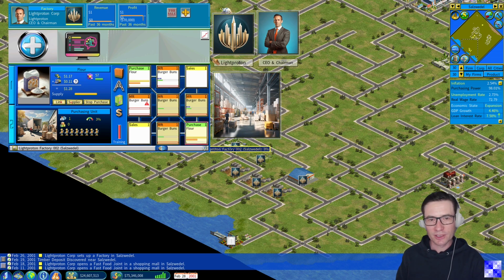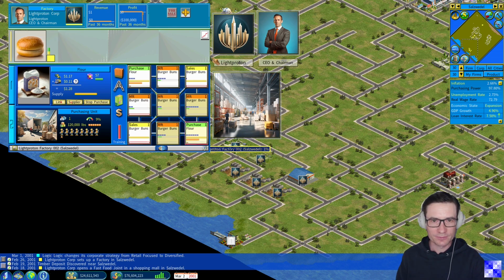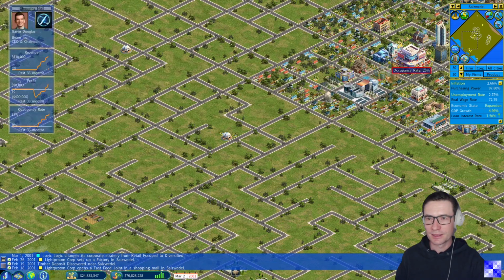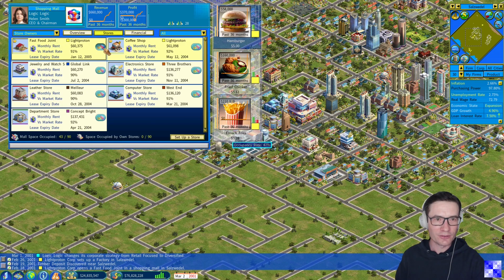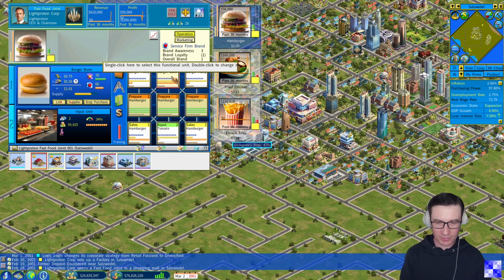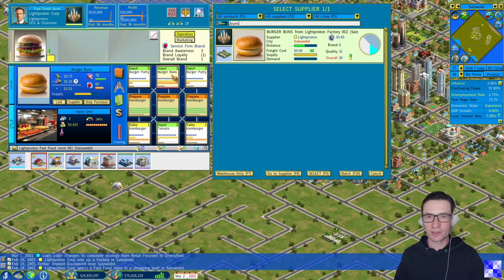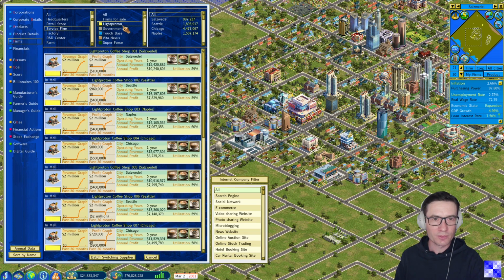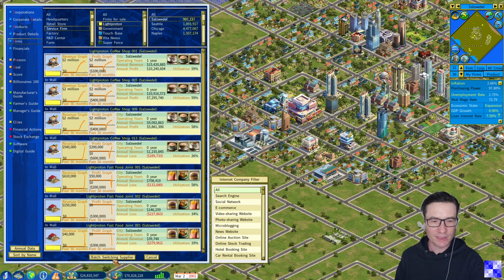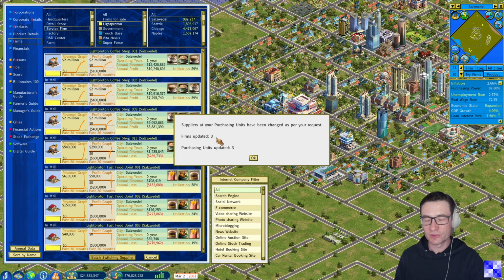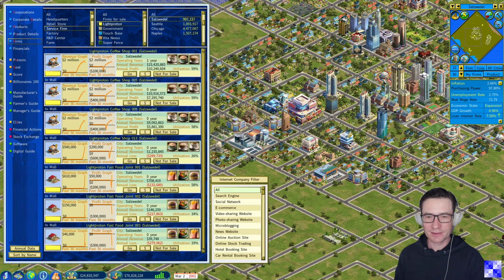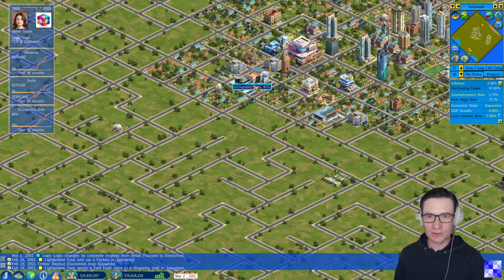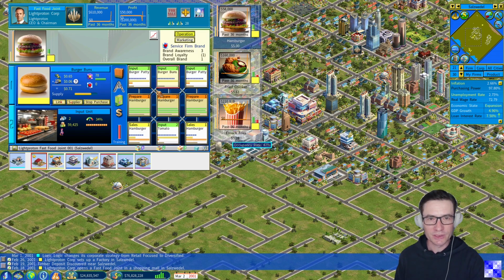Now let's observe how burger buns are prepared. There they are. And we can now simply, in our fast food joints, link to the burger buns from our own factory. And we will now do this in batch for all restaurants at once. Clicking on batch, service firm, our corporation, Salzwedel, batch switching supplier. So all of the 3 firms we have already set up are updated. Great. That is solved.